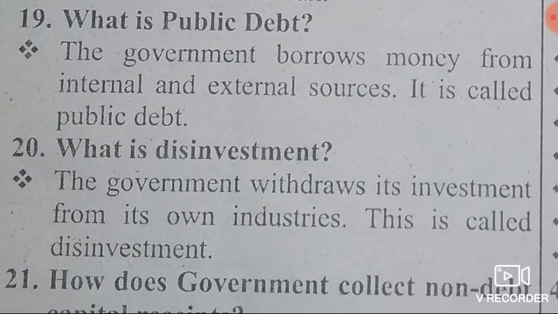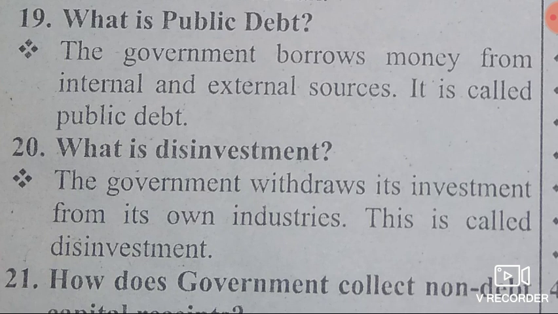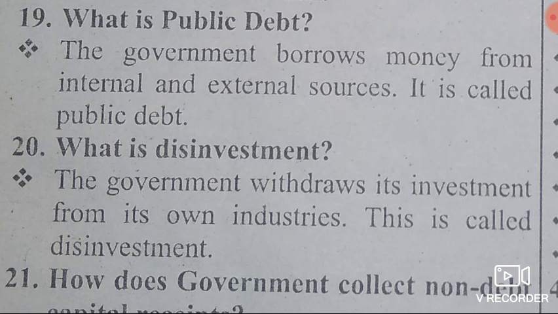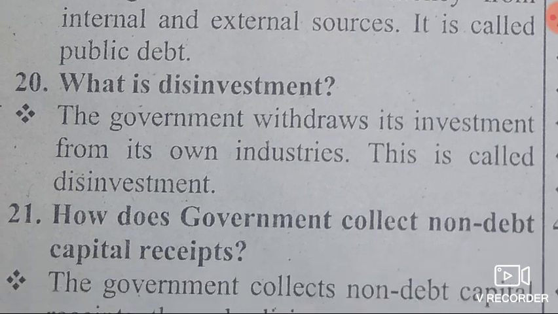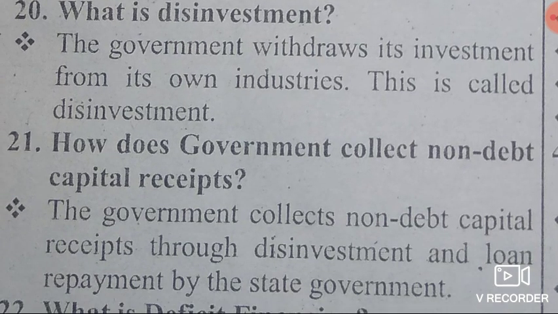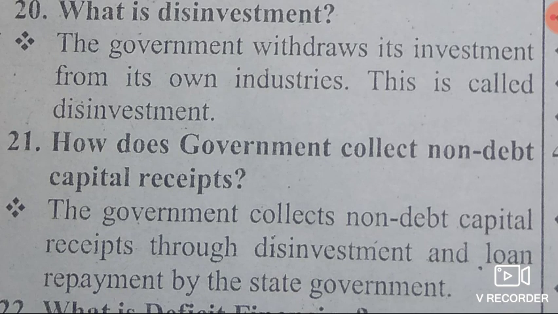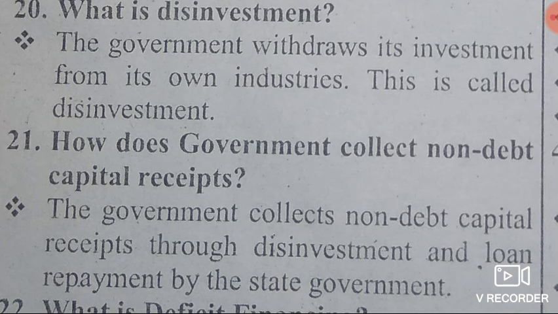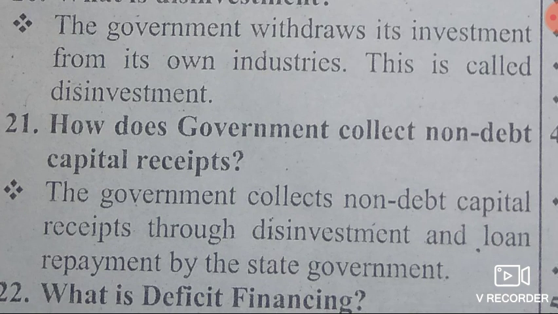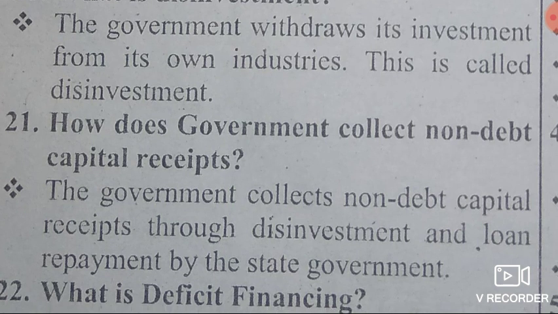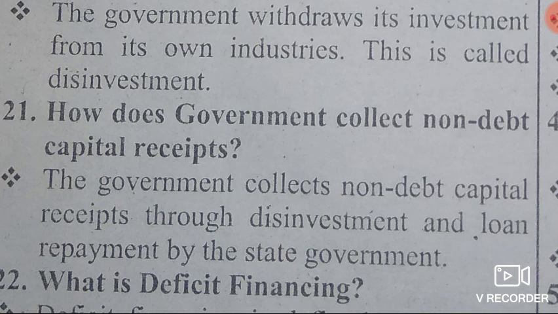Then what is disinvestment? Disinvestment means the government withdraws its investment from its own industry. That is called disinvestment. Then the next question, how does government collect non-debt capital receipts? Answer, the government collects non-debt capital receipts through disinvestment and loans repayment by the state government.